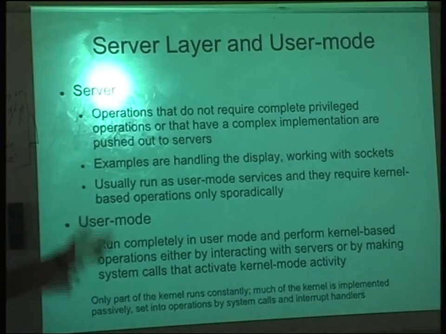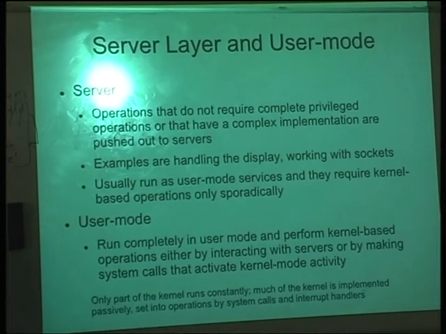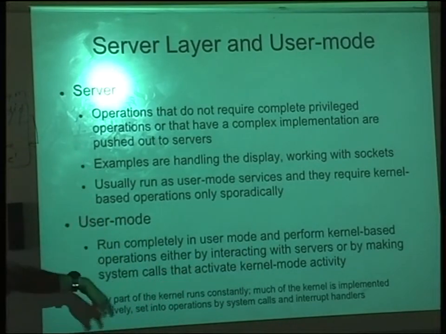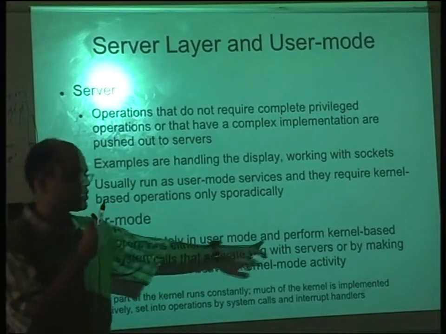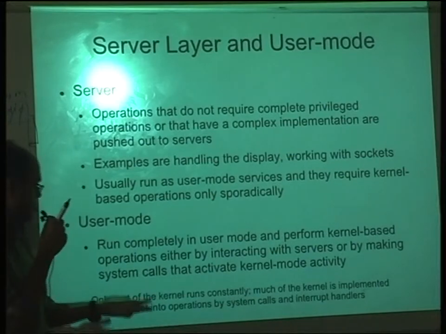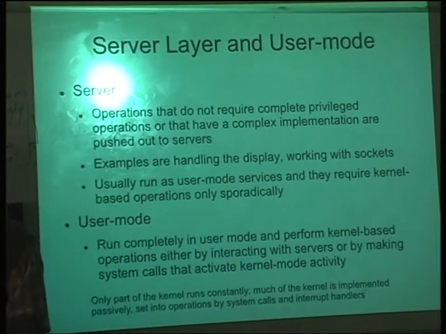So this is how it becomes faster. Whenever you change the mode from non-privileged to privileged, that's an overhead. But now you minimize this in this operating system as compared to a conventional computer operating system. And user mode is something that you write in Java programming. It runs completely in the user mode, so there is no privileged operation. Kernel-based operations are done either by interrupts through servers, so you talk to the server through an interrupt and then execute something, or by making a system call that activates the kernel. You can also call the kernel directly, but as much as possible do it through the server if you need to.